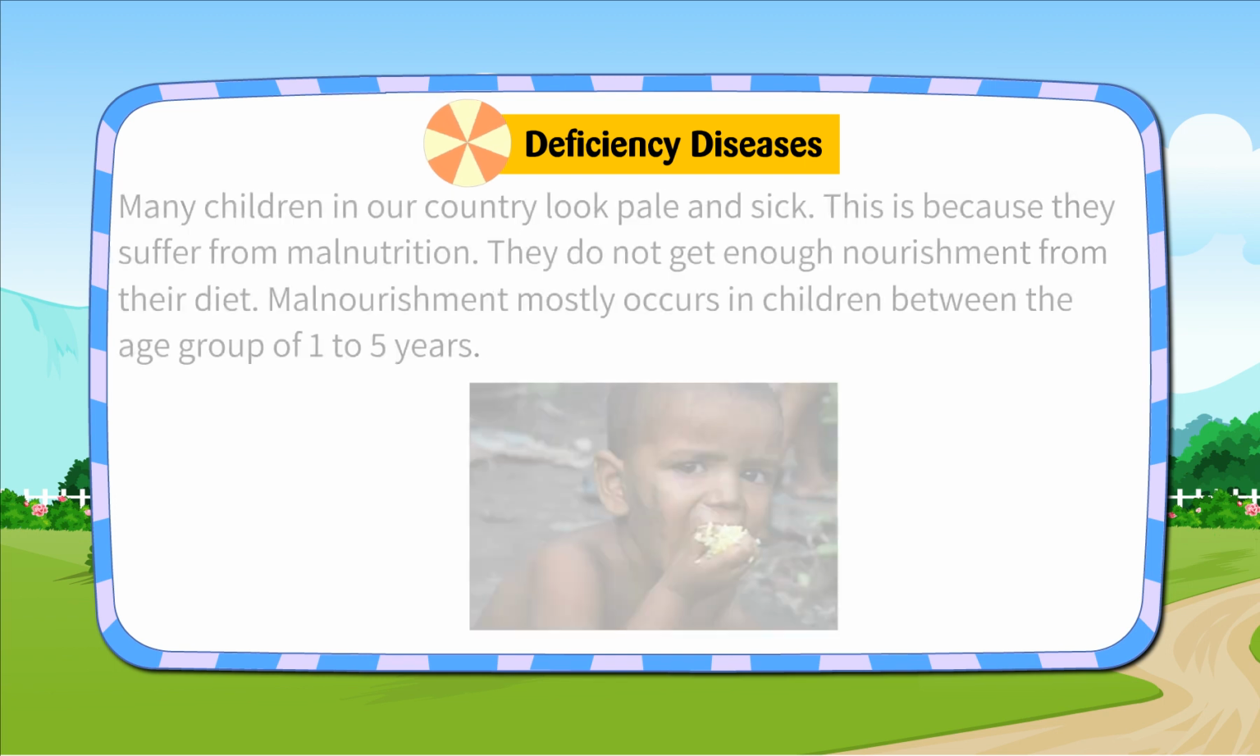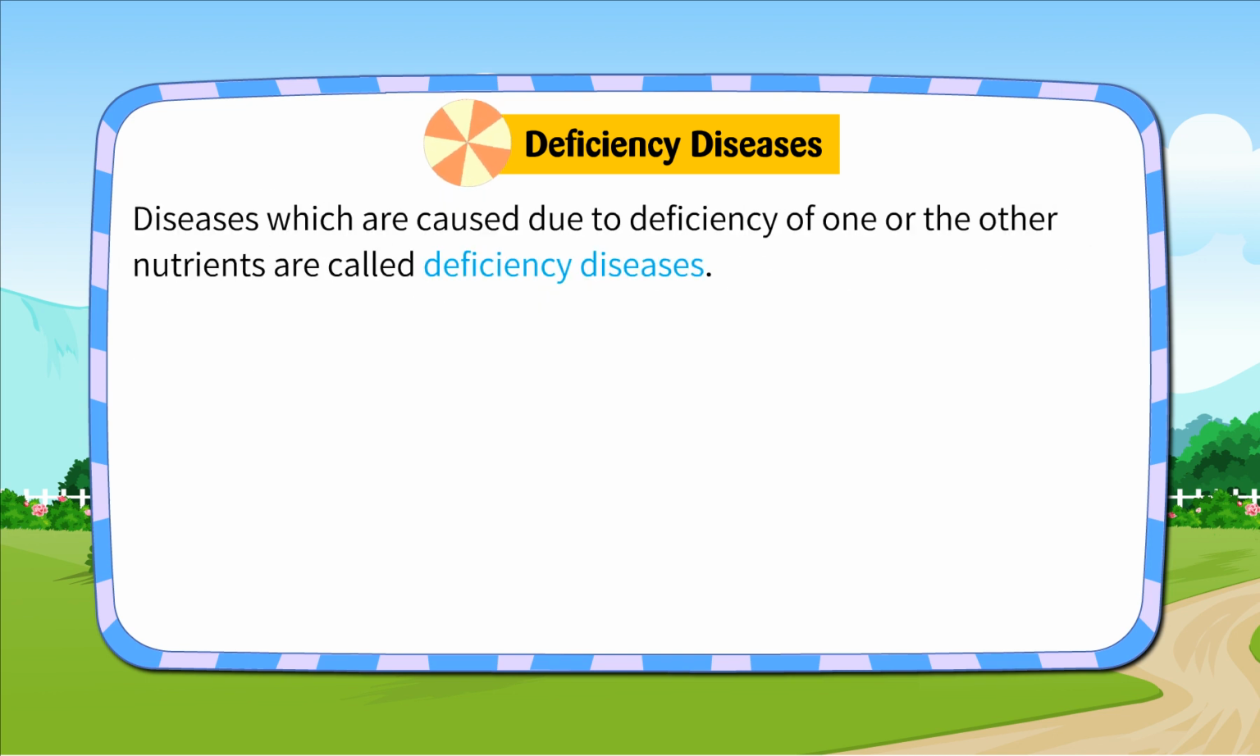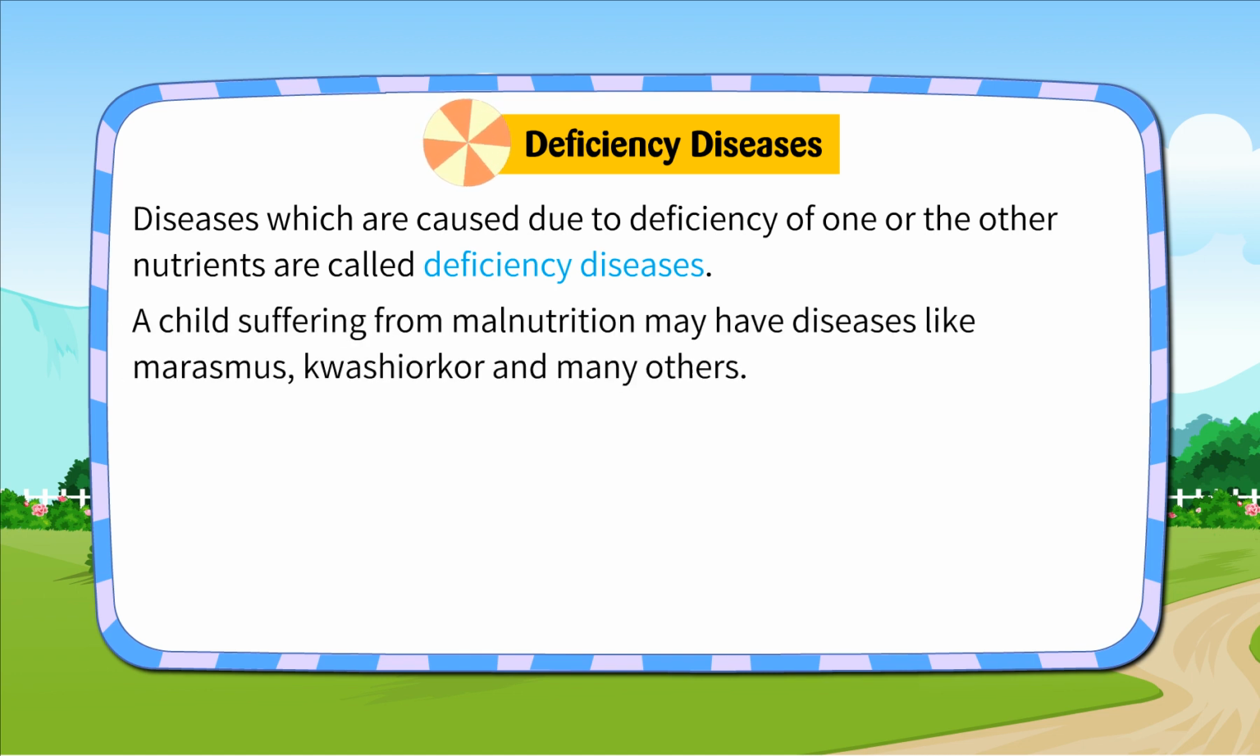Deficiency diseases. Many children in our country look pale and sick. This is because they suffer from malnutrition. They do not get enough nourishment from their diet. Malnourishment mostly occurs in children between the age group of 1 to 5 years. Diseases which are caused due to deficiency of one or more nutrients are called deficiency diseases. A child suffering from malnutrition may have diseases like marasmus, kwashiorkor, and many others.